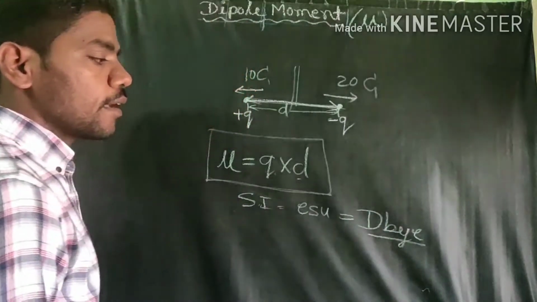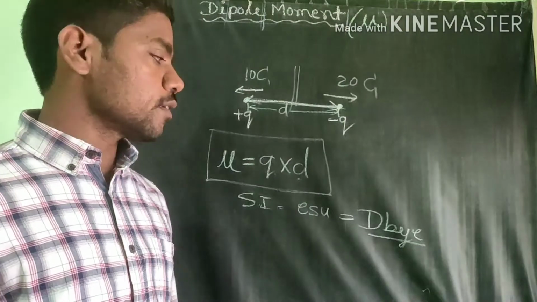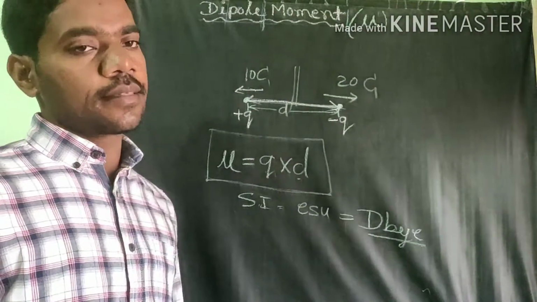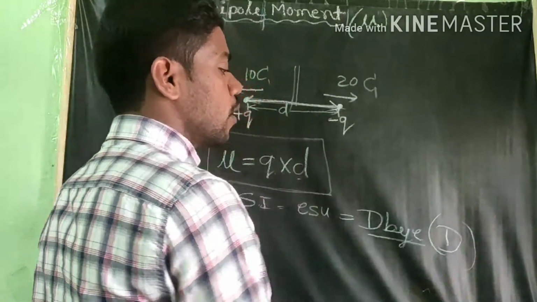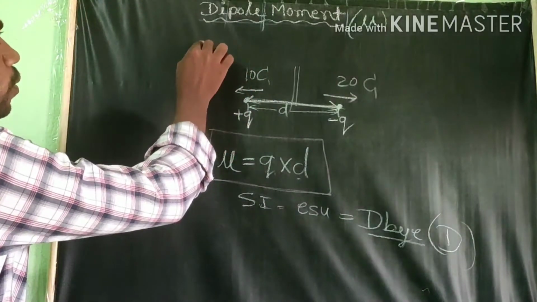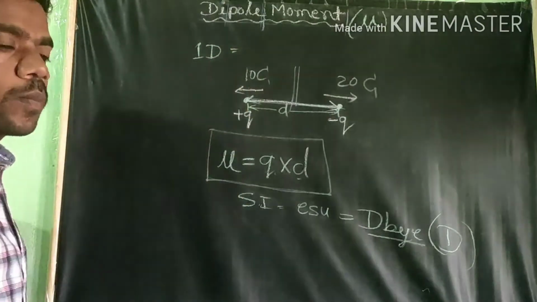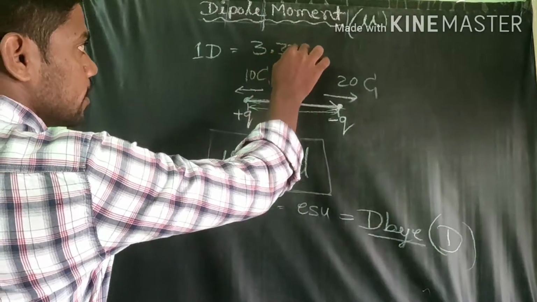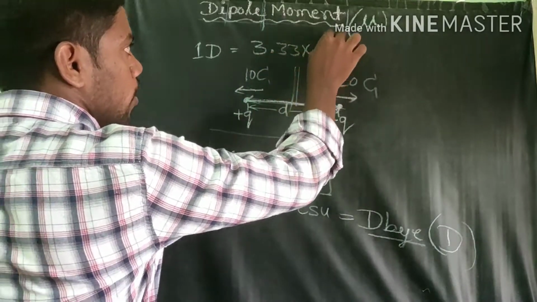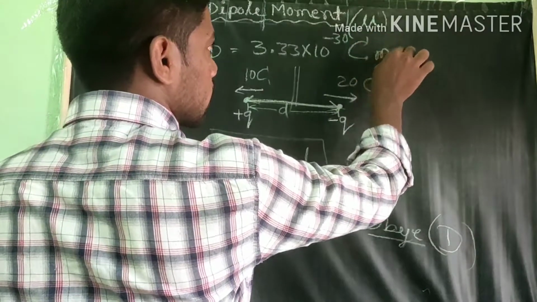Debye. If the scientist Debye first found this dipole moment, that's why the unit itself carries his name. The symbol is called D. One Debye of dipole moment, they ask a lot in exams: one Debye equal to how much? 1 Debye equals 3.33 into 10 to the power minus 30 coulomb meter.